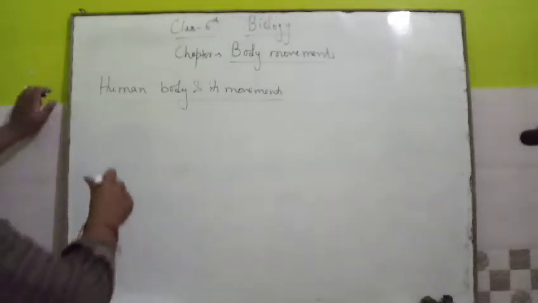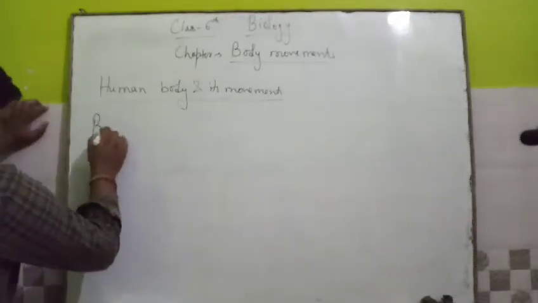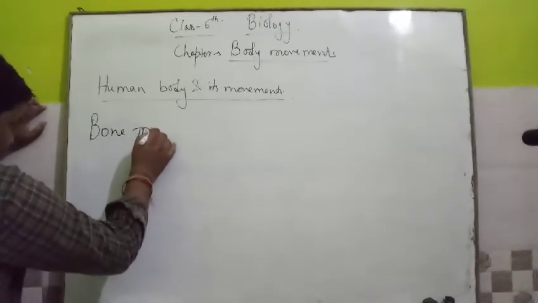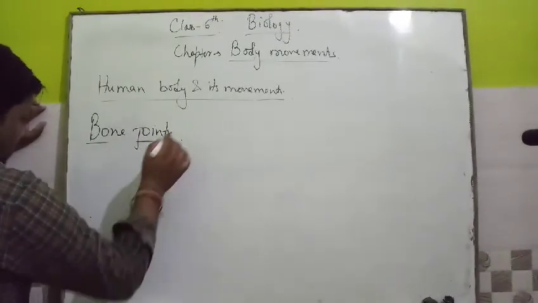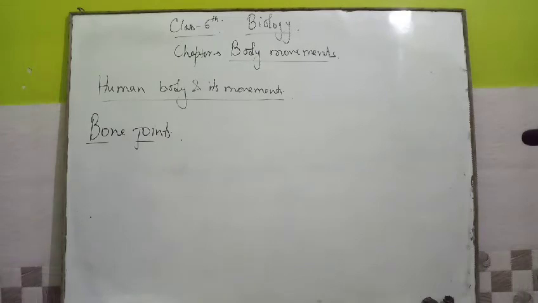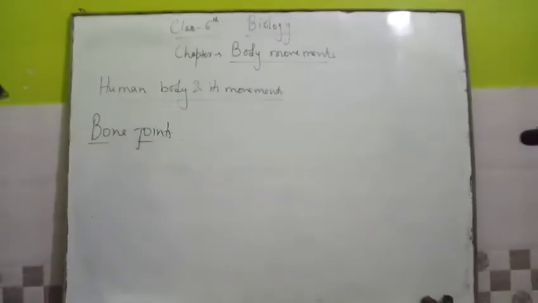Now these movements are only from the point that is known as a joint. That is known as bone joint. So write the next topic, bone joints. Okay. What is bone joints? Why are we able to move only certain parts of the body?